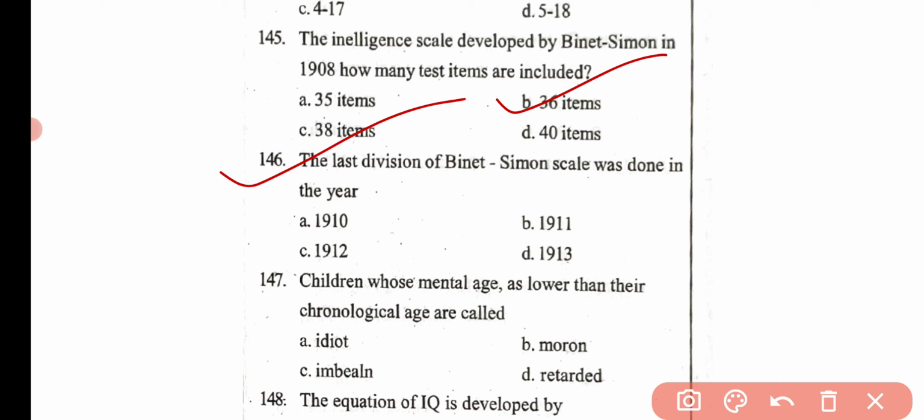Next question, the last revision of the Binet-Simon scale was done in the year 1910, 1911, 1912 and 1913. Here the correct answer is option C, that is 1912.